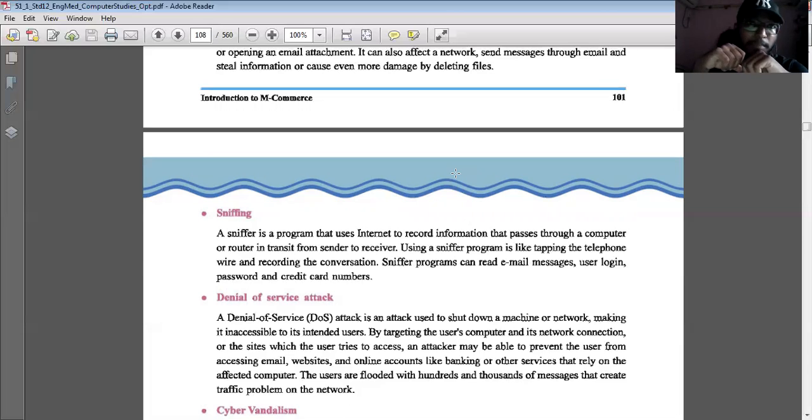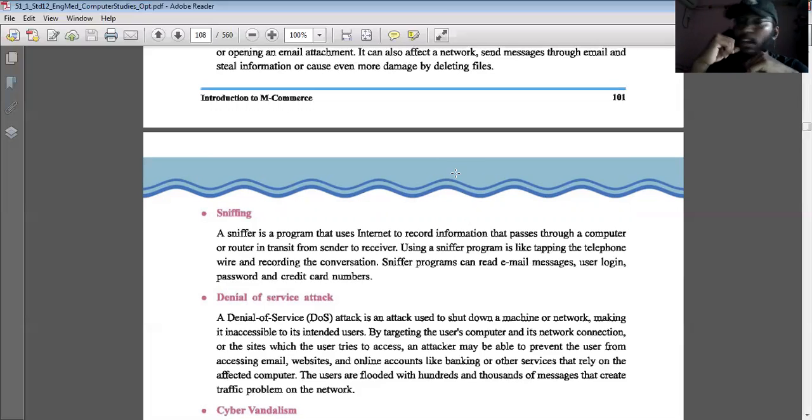If they enter through that IP address, whichever devices are connected, whether my computer, laptop or tablet, the whole data will be captured and sent to them. Whatever activities I'm doing will be recorded by them. This is another internet security issue, sniffing.